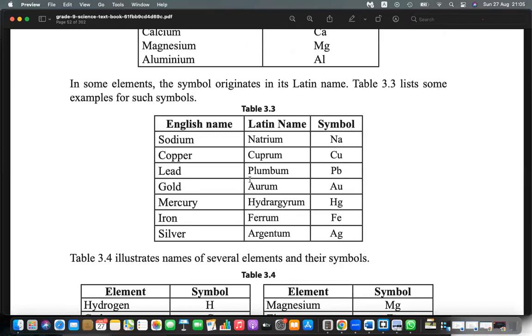Copper, cuprum, that is Cu. Lead, plumbum, that is Pb. Gold, aurum, that is Au. Mercury, hydrargyrum, this is Hg. Iron, ferrum, that is Fe. Silver, argentum, that is Ag. So this is a different scenario.